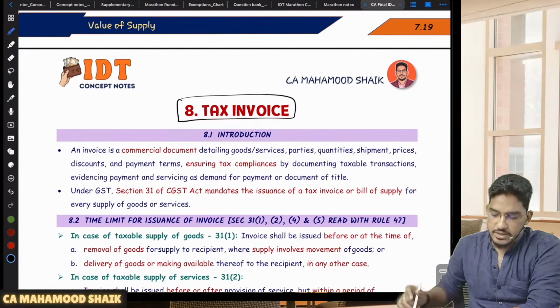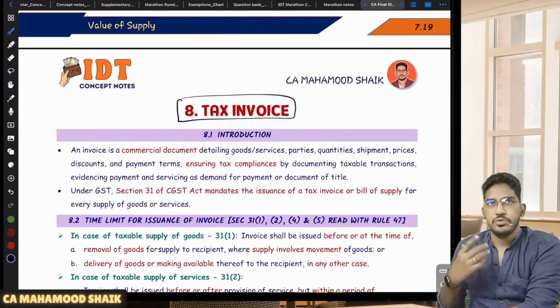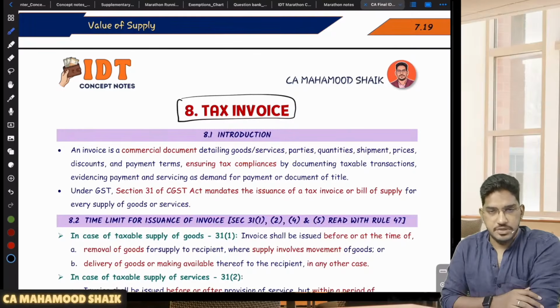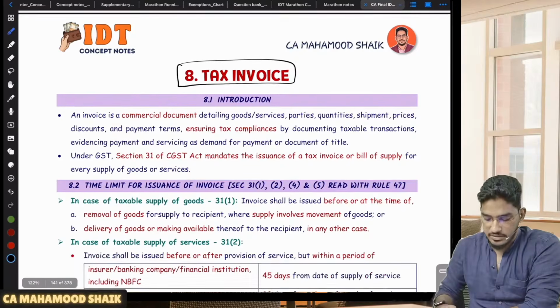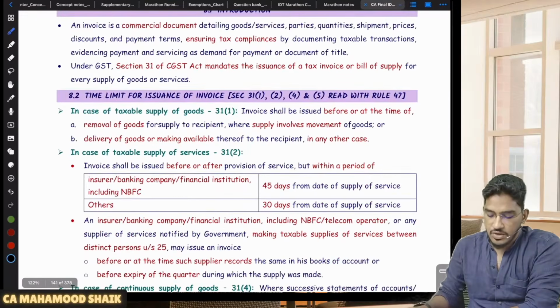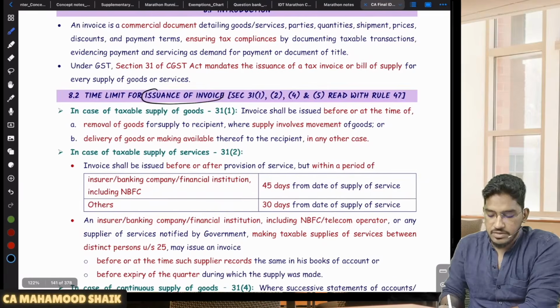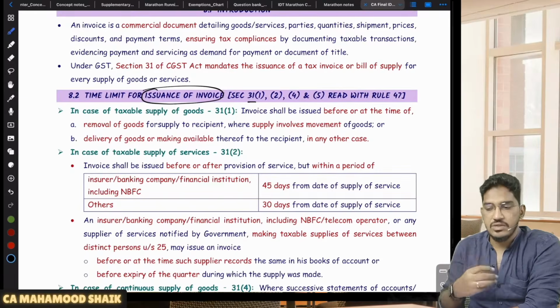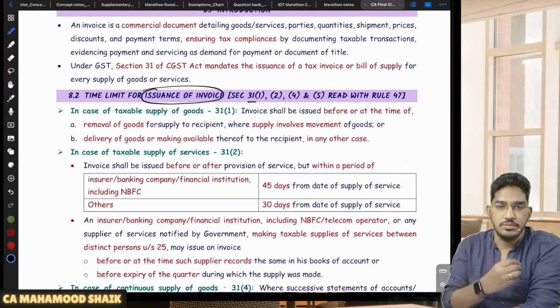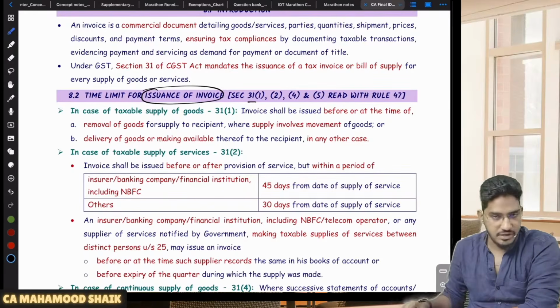First of all, in this tax invoice chapter, what I want you to recollect is the time limits for issuance of invoices in different circumstances. All of these time limits have been given under section 31. There are various subsections of section 31, and in these subsections they speak about different circumstances and clarify the time limit for issuing the invoices in each. So let us have a quick look at it.